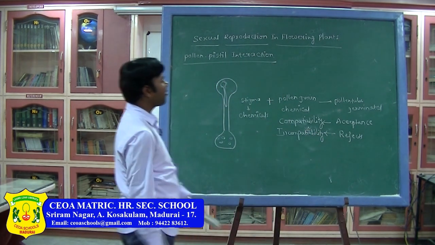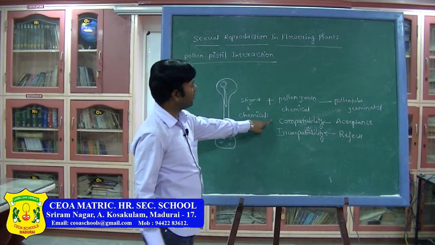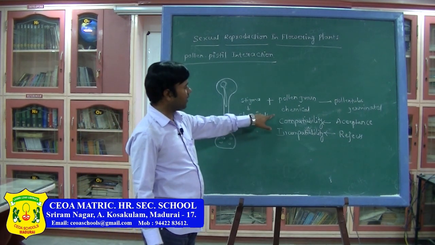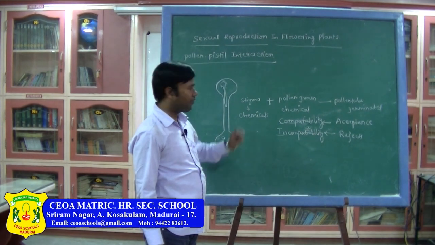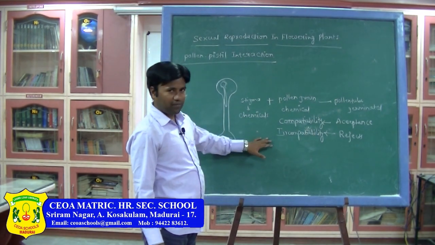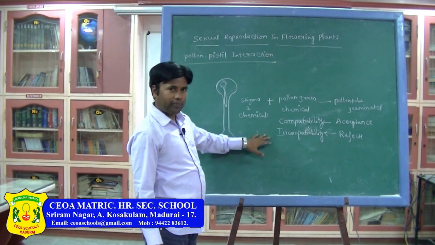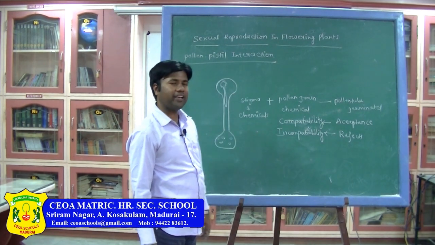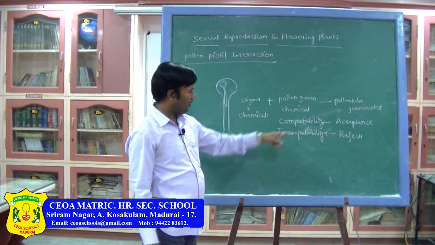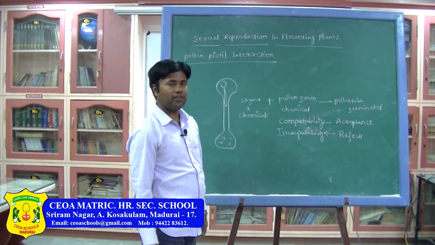Already in the previous class we learned compatibility and incompatibility. If it is accepted, that is compatibility. If it is not accepted, then the pollen tube will not be germinated. That condition is called incompatibility or rejection.